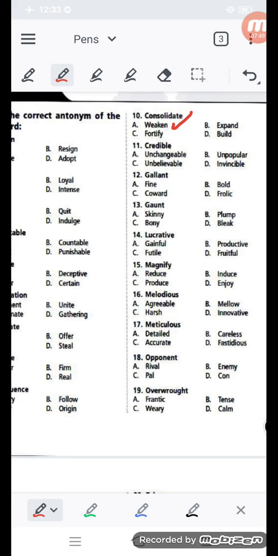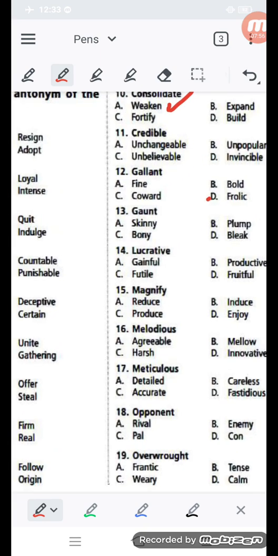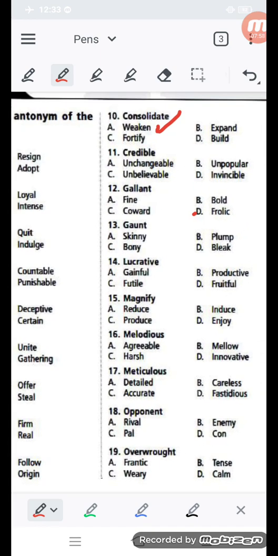Credible. You know the word very much, credible. Is its opposite unchangeable, unpopular, unbelievable, or invincible? Invincible. So let us check the answer for it. Number 11, here